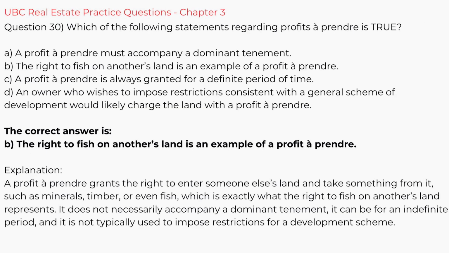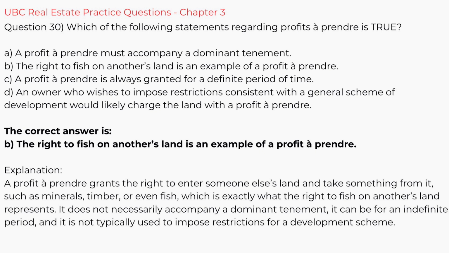Question 30. Which of the following statements regarding profits a prendre is true? A. A profit a prendre must accompany a dominant tenement. B. The right to fish on another's land is an example of a profit a prendre. C. A profit a prendre is always granted for a definite period of time. D. An owner who wishes to impose restrictions consistent with a general scheme of development would likely charge the land with a profit a prendre. The correct answer is B.